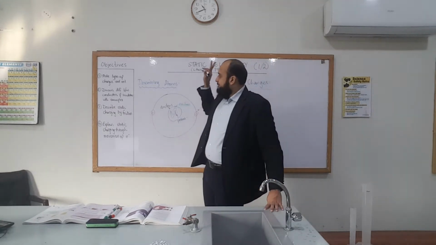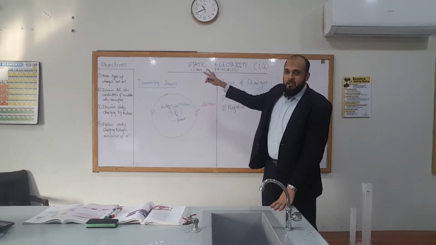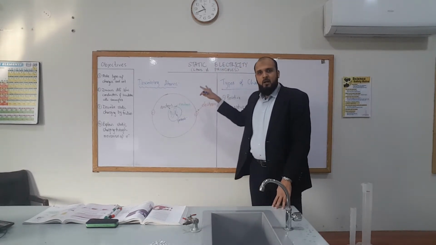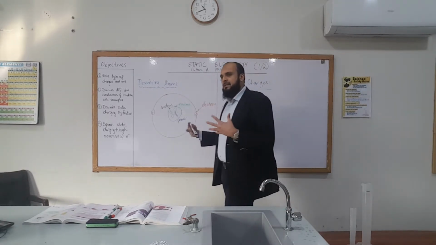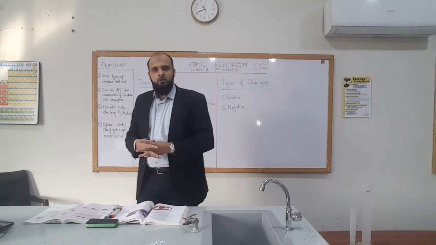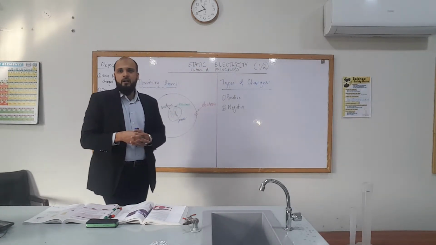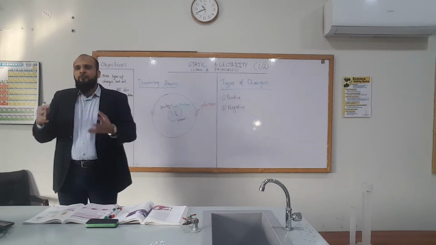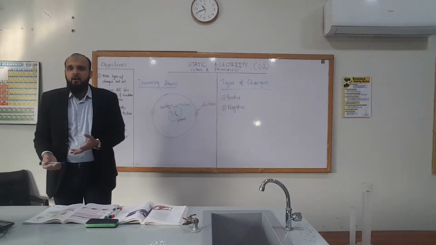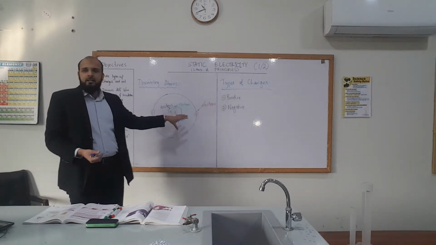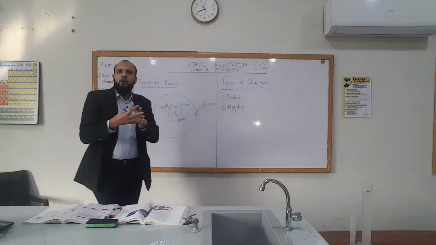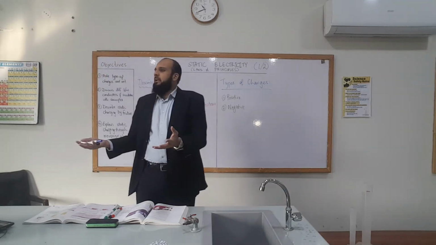Now all material is made up of these things called atoms, right? But the way these atoms combine, which you have studied in chemistry in bonding, is different for different materials. So different atoms can combine in different ways to form different materials.